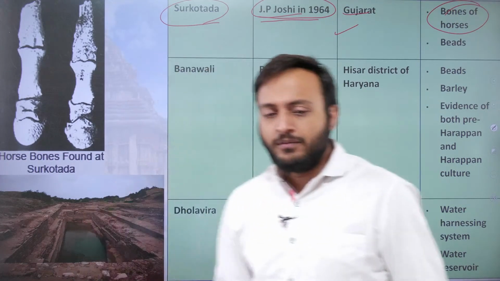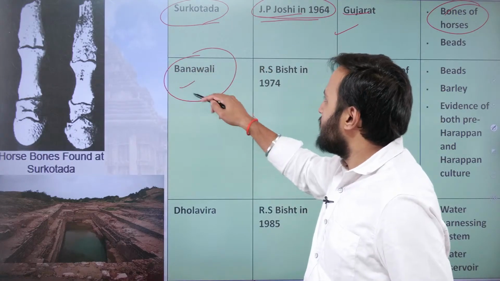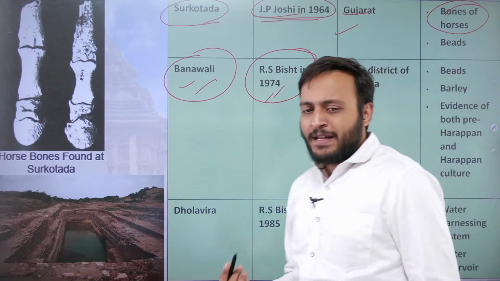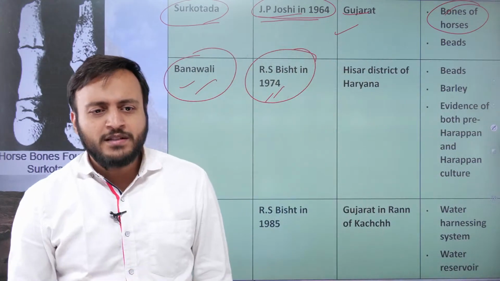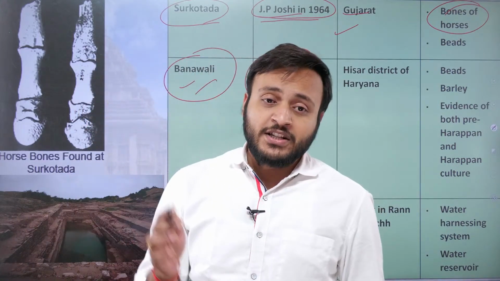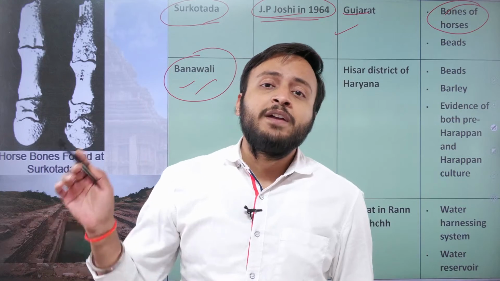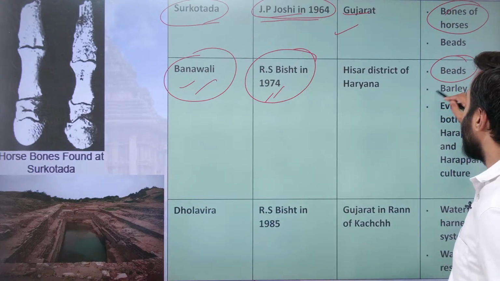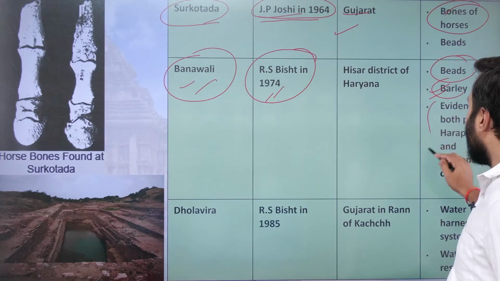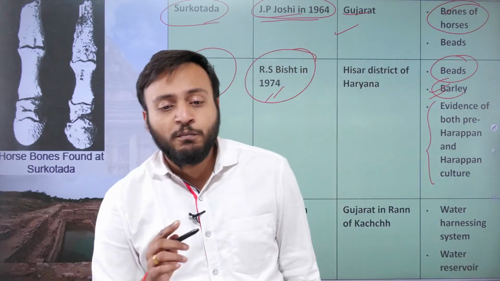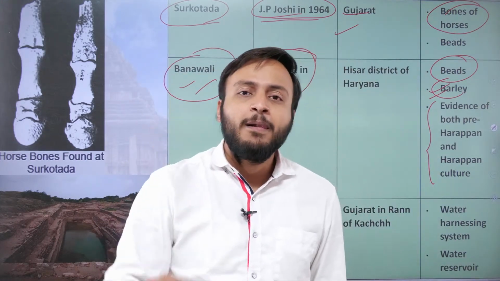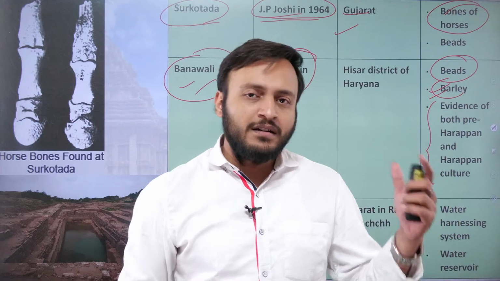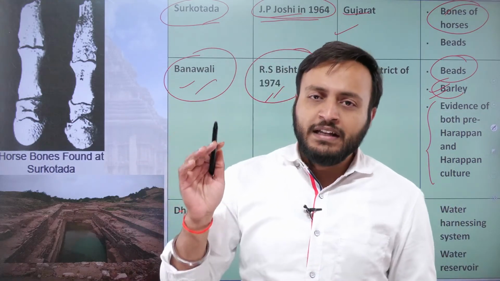Okay everybody. Now, a place called Banawali, excavated by R.S. Bisht in 1974. Banawali is a place in Haryana, and probably it was the first place excavated at such an extensive level in Haryana, and there were lots of findings from Banawali. Particularly, beads were there, barley has been excavated, and the last but most important thing, the presence of both the pre-Harappan and mature Harappan phases, that is the era of early farming culture and the era of integration.